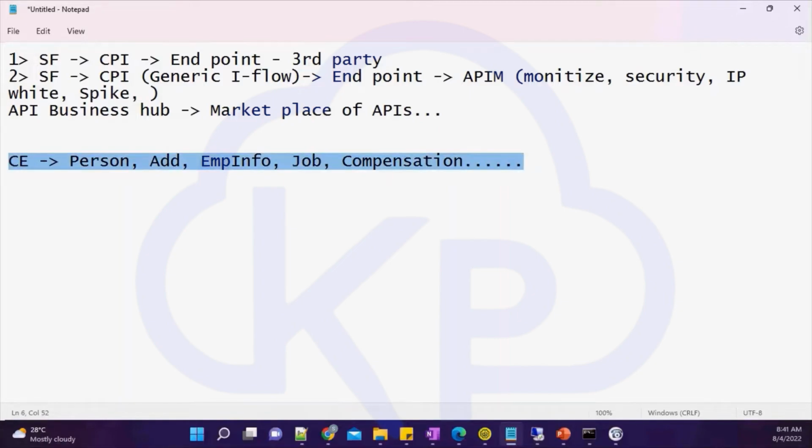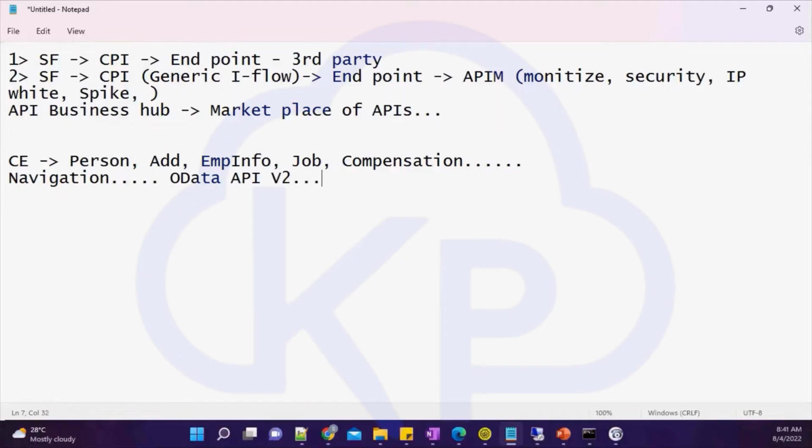And these portlets are interlinked as well. Basically there is a parent-child relationship maintained, so we call it a navigation. Okay, navigation. So this navigation comes when you are using your OData APIs. Okay, OData V2 APIs, when you are using that, this navigation will come, and you should have an understanding of how to build the OData queries as well. So if you do not know, probably you can just explore how to build an OData query, because if you do not know how to build an OData query, then it would be difficult to pull data from SuccessFactors.